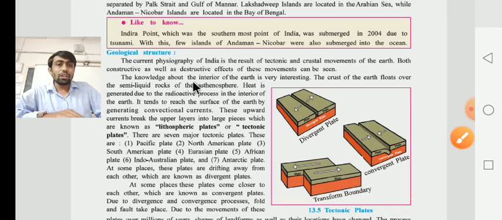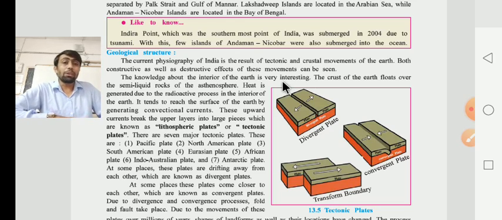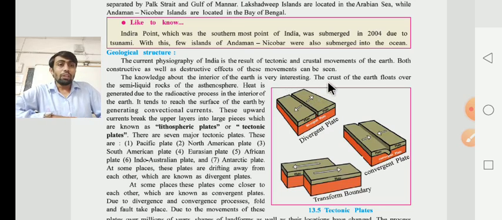The knowledge about the interior of the earth is very interesting. Now we have to learn about the interior of the earth. The crust of the earth floats over the semi-liquid rocks, the rocks of the asthenosphere.